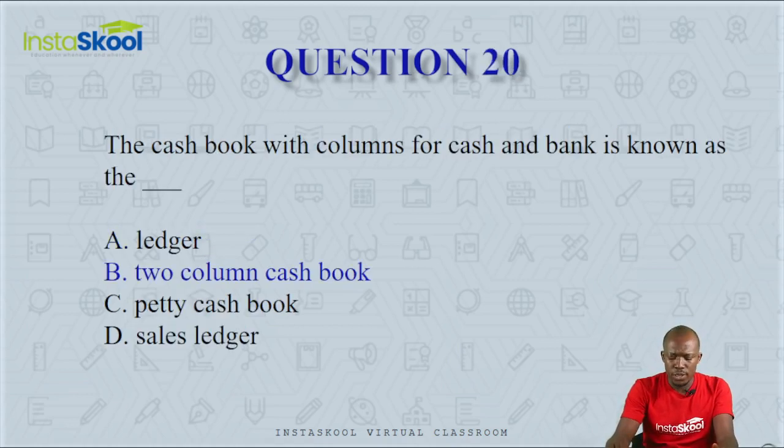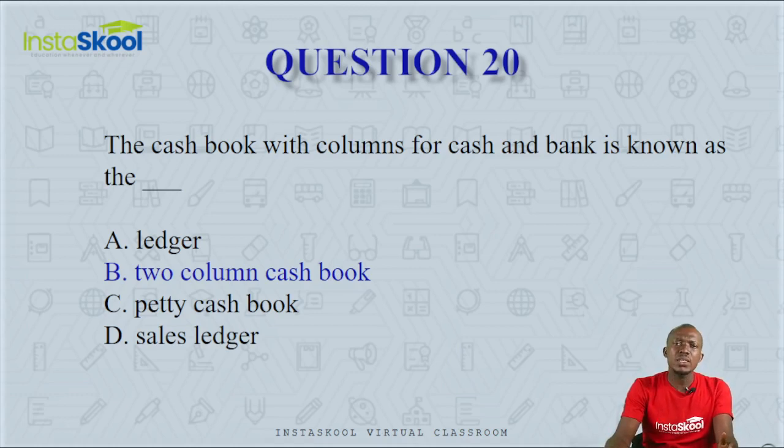Question number 20. The cash book with columns for cash and bank is known as dash. Is it ledger, two-column cash book, petty cash book, or sales ledger? The sales ledger is not a cash book. A petty cash book is similar to a cash book, but it is not a cash book. It is a special cash book that is used to record small expenses or minute expenses.